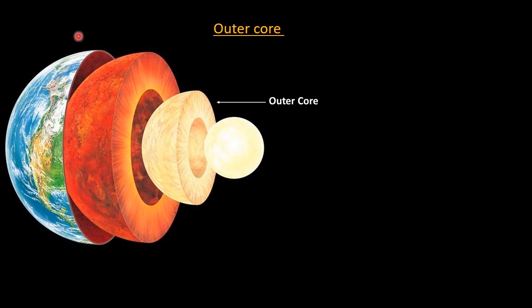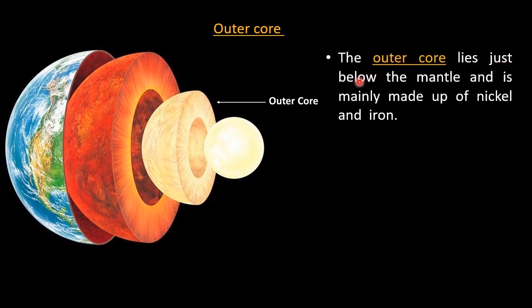Students, as you can see over here, these are the layers of the earth, and this part is the outer core. So this is crust, this is mantle, and this is the outer core. The outer core lies just below the mantle, and it is made up of nickel and iron. This is the mantle, and here comes the outer core, and it is mainly made up of nickel and iron.